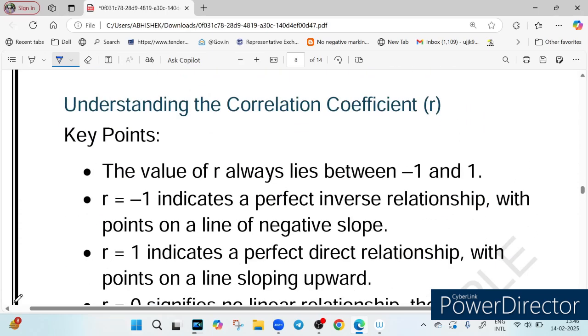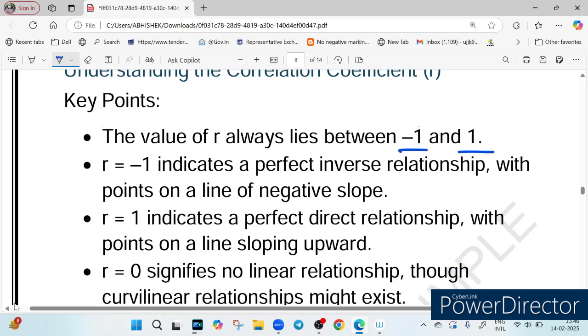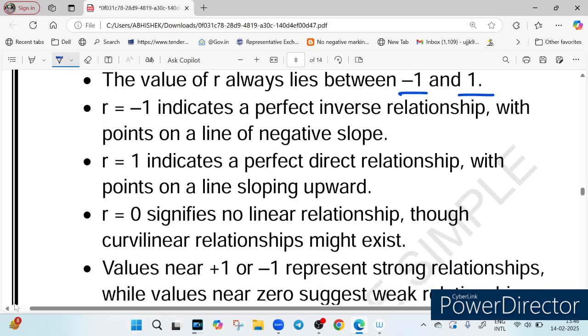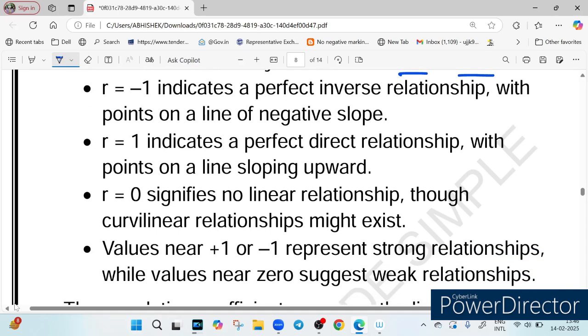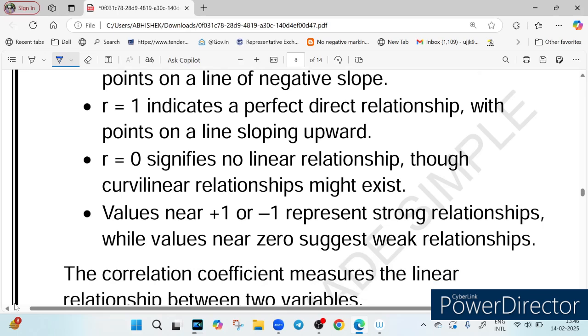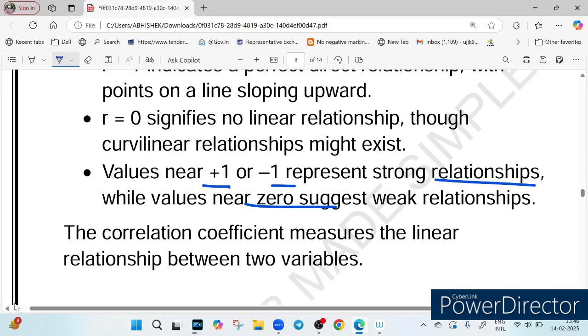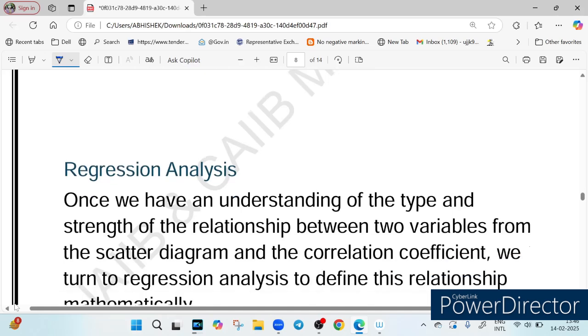So now, understanding correlation. The correlation coefficient R, I already told you how to interpret R. The value of R always lies between -1 and +1. If it is -1, it indicates a perfect inverse relationship, and if it is +1, it indicates a perfect direct relationship. If it is 0, it means no linear relationship. If the value of R lies near +1 or -1, it represents a strong relationship, while a value near 0 suggests a weaker relationship. I hope this makes your concept clear.